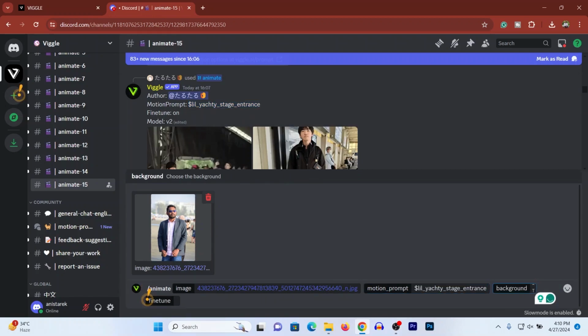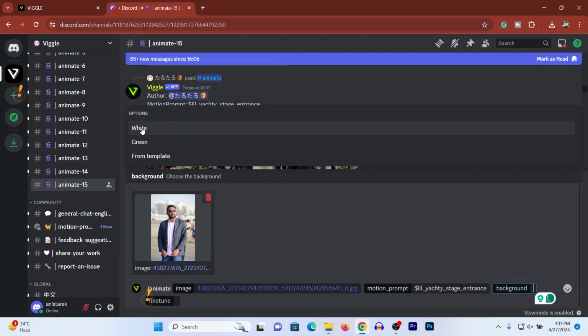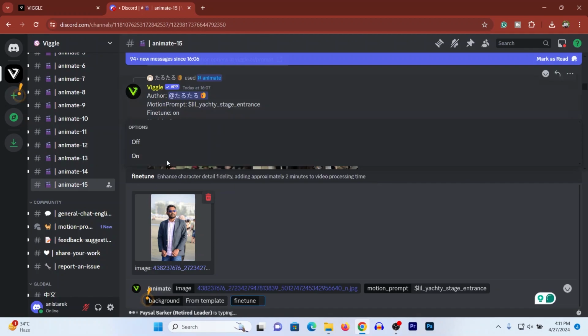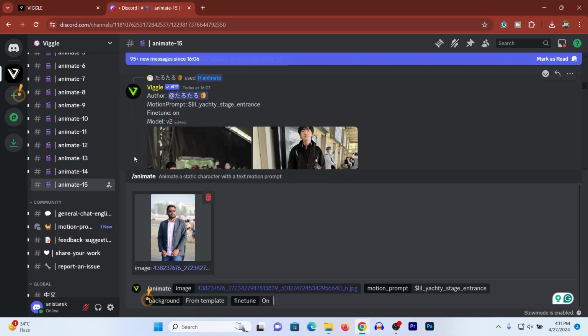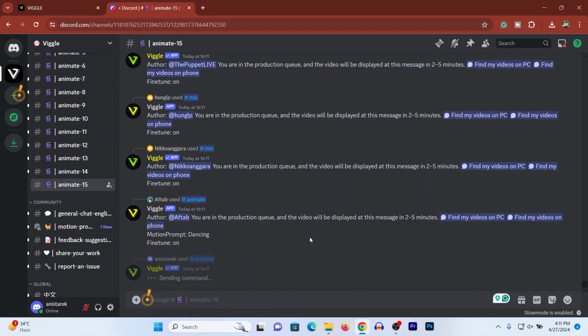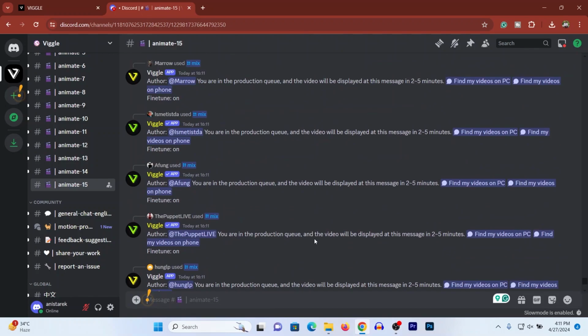Then for background, select background. Here are 3 different options: white, green, and from template. So we're creating that mimicry video, so select from template. Then the last option is fine tune. Select turn on. So on, and then hit enter on your keyboard. So it will create that video.